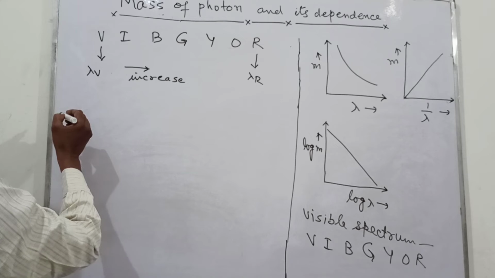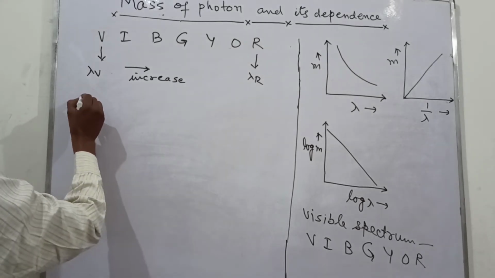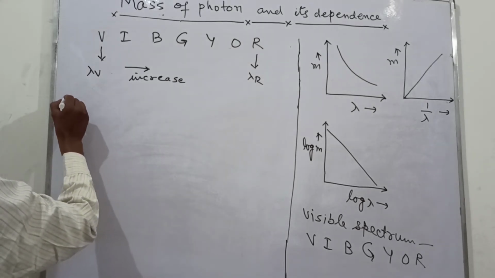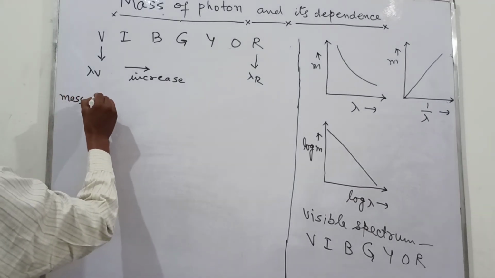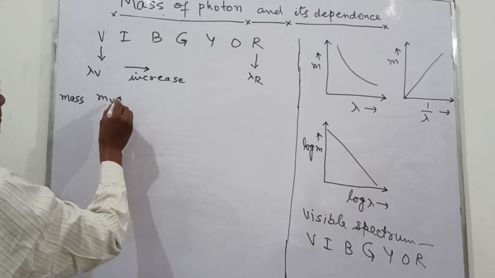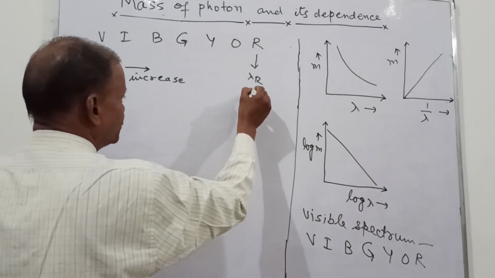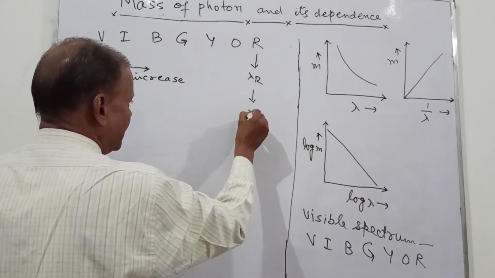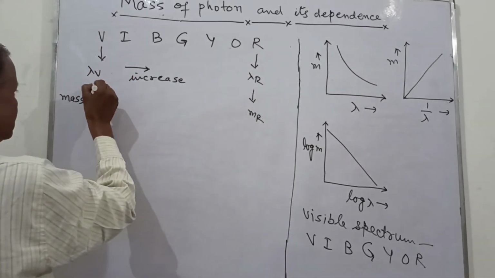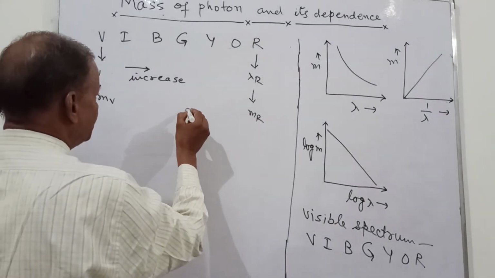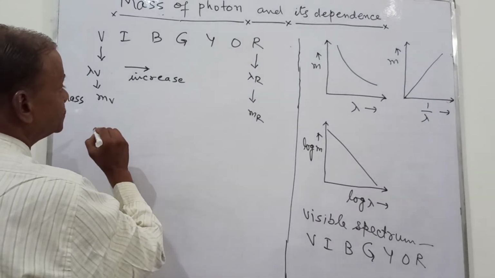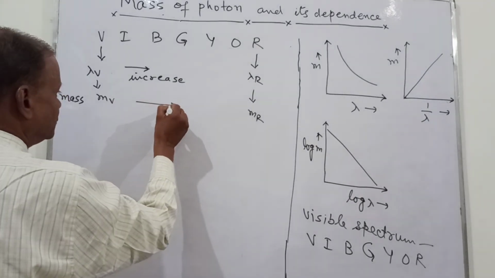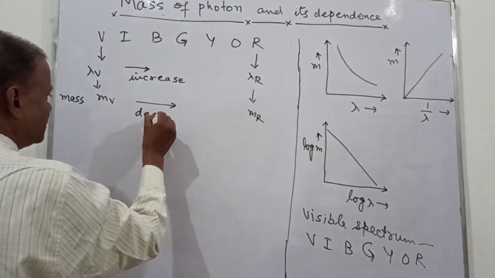Then what about the mass? When we take the mass, then this is m v, and this is suppose m r. Then this has to decrease.